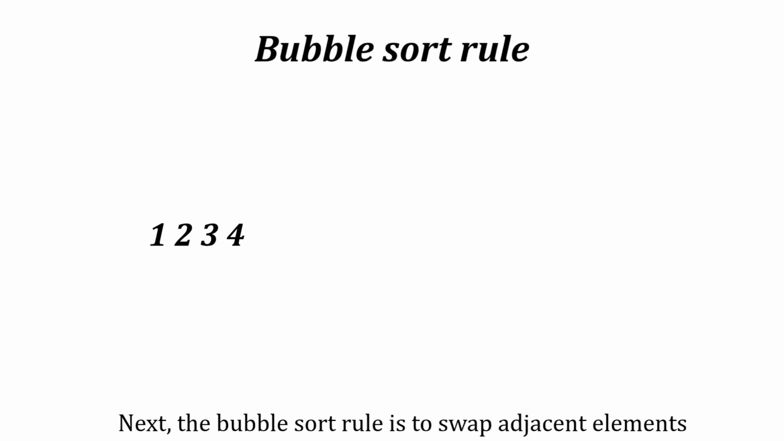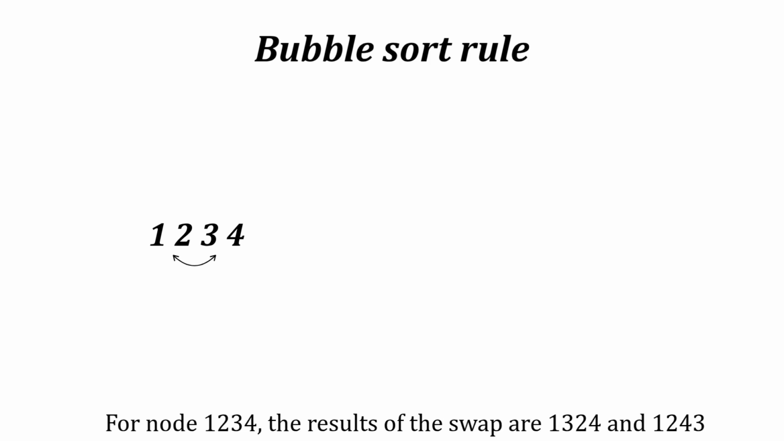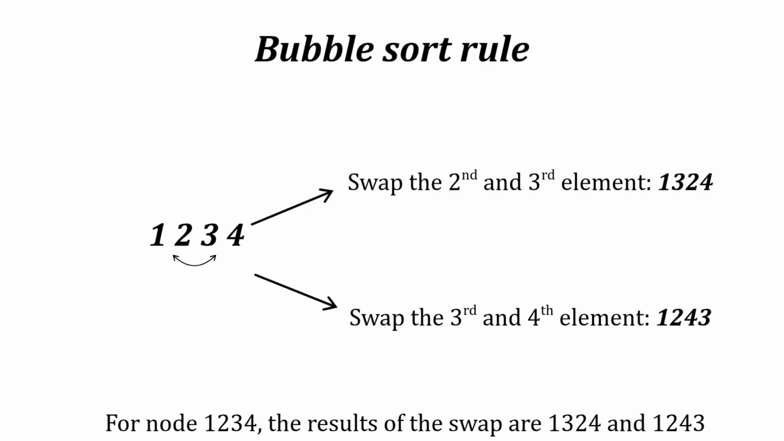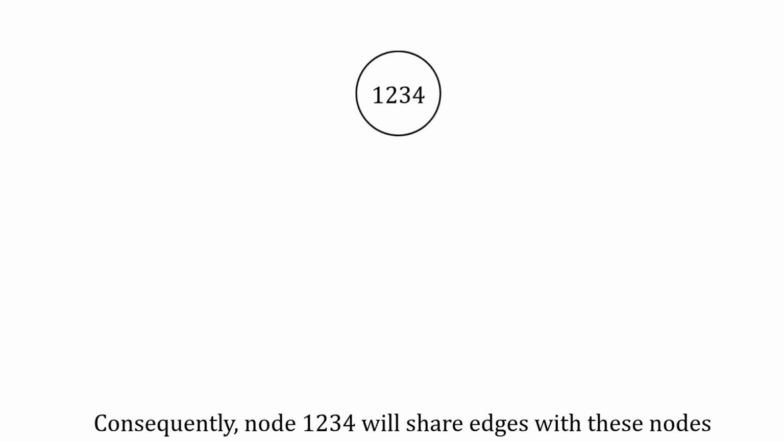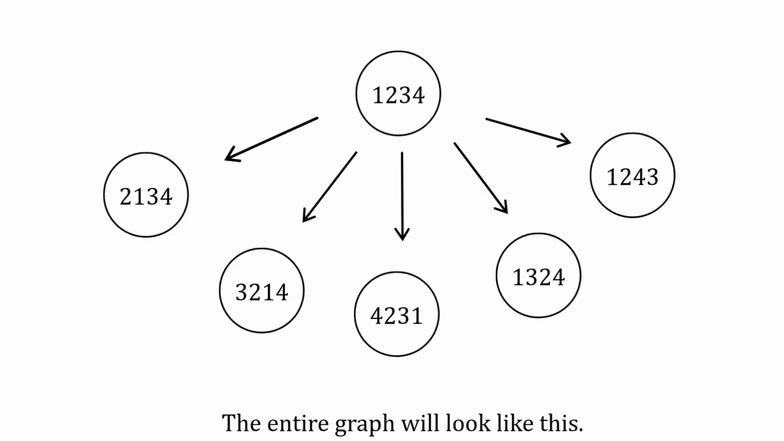Next, the bubble sort rule is to swap adjacent elements starting from the second element. For node 1, 2, 3, 4, the results of the swap are 1, 3, 2, 4, and 1, 2, 4, 3. Consequently, node 1, 2, 3, 4 will share edges with these nodes. The entire graph will look like this.